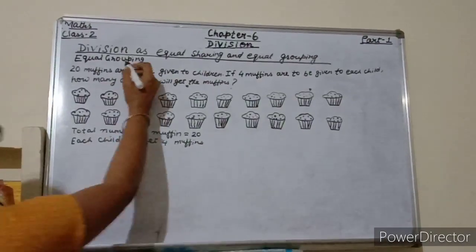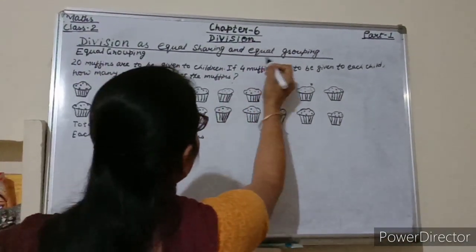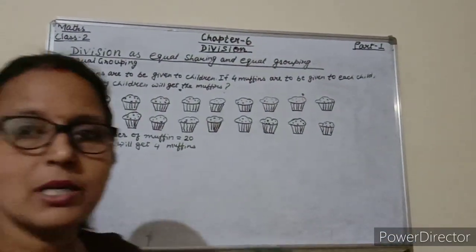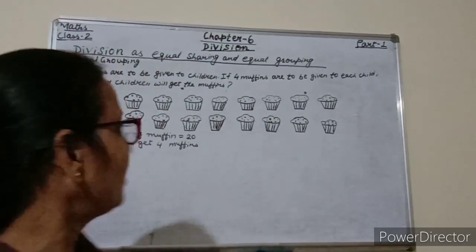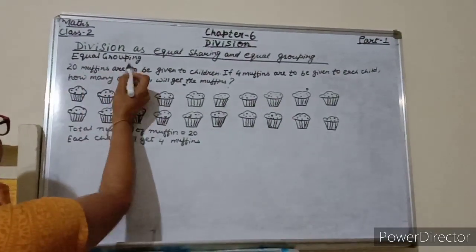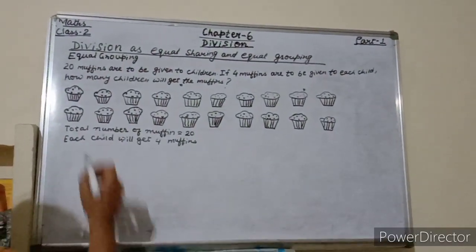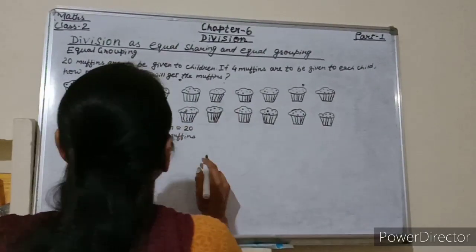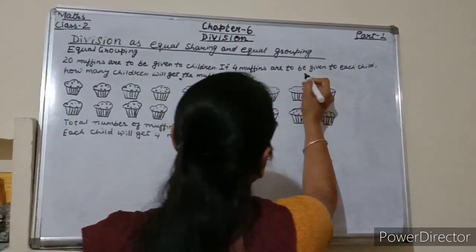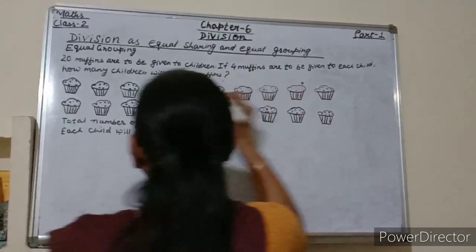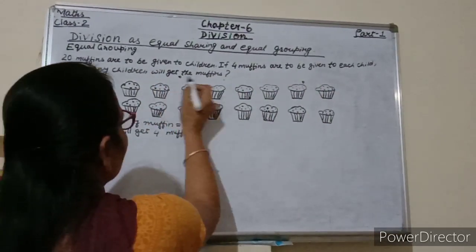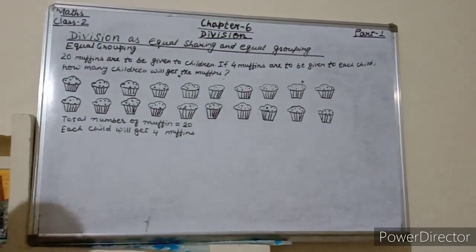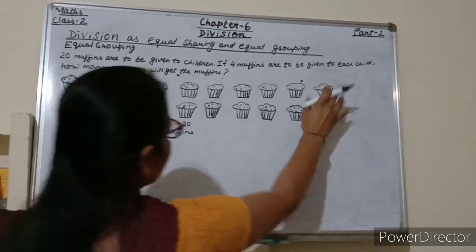Start students, division as equal sharing and equal grouping. So students, before that I taught you equal sharing. Now I am teaching you equal grouping. So see here, 20 muffins are to be given to children. If 4 muffins to be given to each child, how many children will get the muffins? So students, what we have to do here? So first of all, see how many muffins are there.